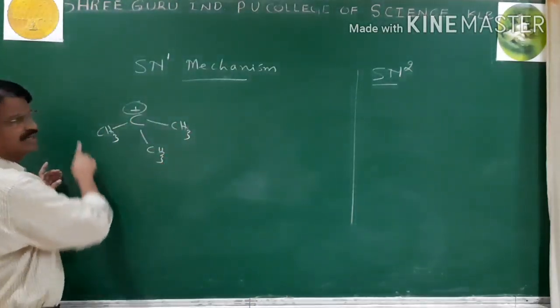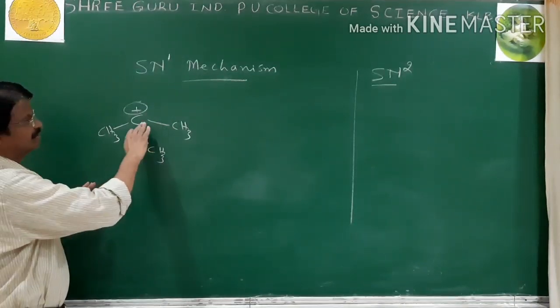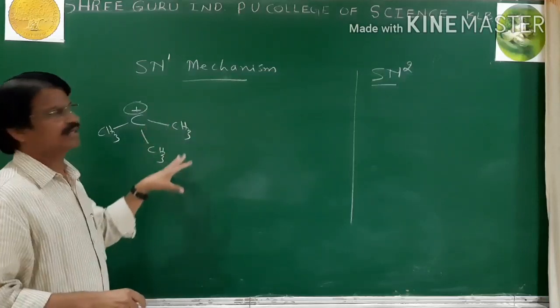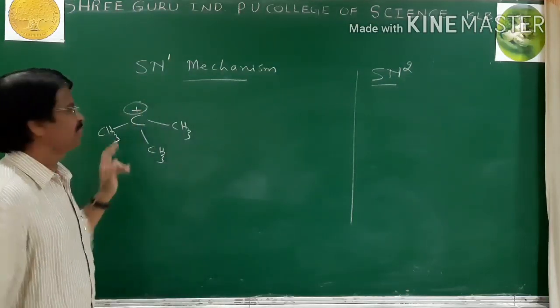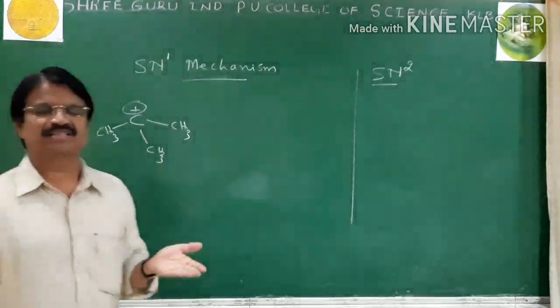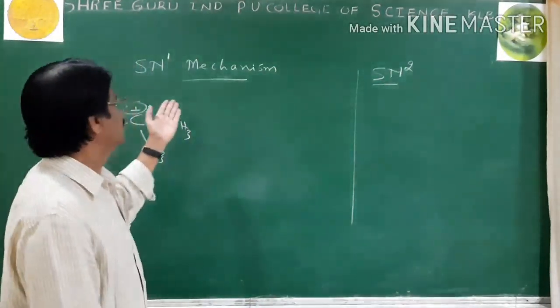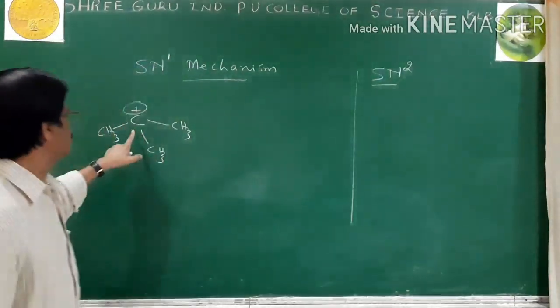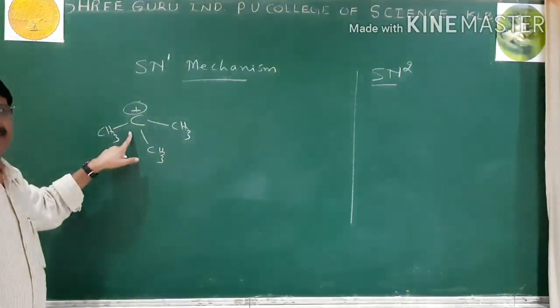If it is stabilized by resonance or hyperconjugation, then yes, that molecule can undergo the SN1 mechanism. If the species formed in the reaction is not stabilized, then it can undergo the SN2 mechanism. So yesterday I used tertiary butyl bromide as an example.